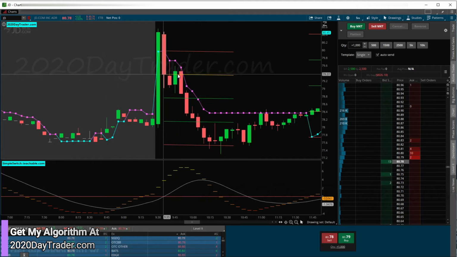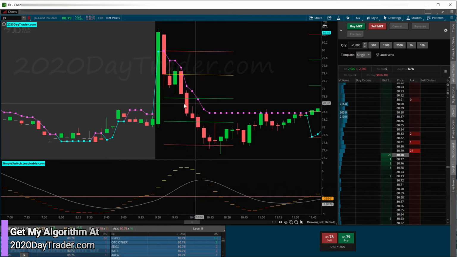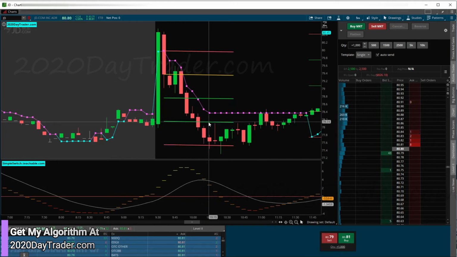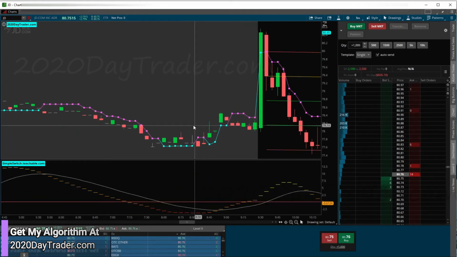It would have been awesome, right? Could have got in right here, which is a switchback, and then look at this breakthrough, that 1R level. Easily could have waited for another one, and then depending on how I exited, I would have got a 2R out of it, or basically 2 R's is what I would have got out of it regardless, red candle, green candle, or on the target. So it would have been a really nice trade yesterday in JD.